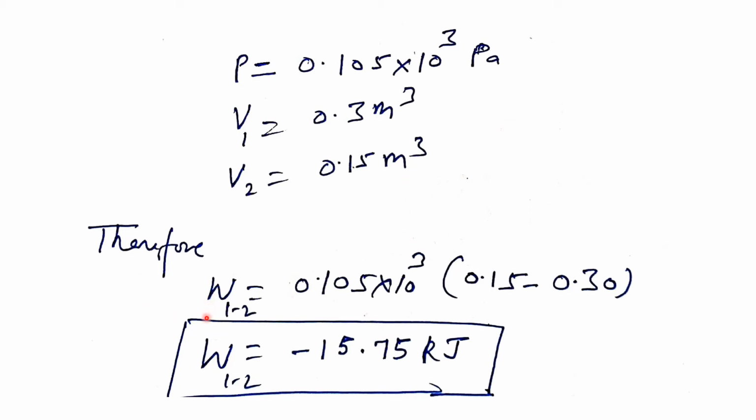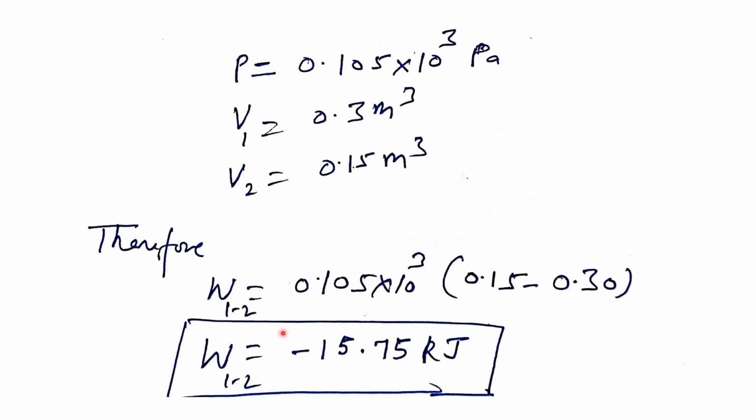Therefore the work done from state 1 to state 2 is equal to pressure 0.105 into 10 to the power 3 multiplied by the change in volume, 0.30 to 0.15. By solving this equation, we get the value of work from state 1 to 2 as minus 15.75 kilojoule.